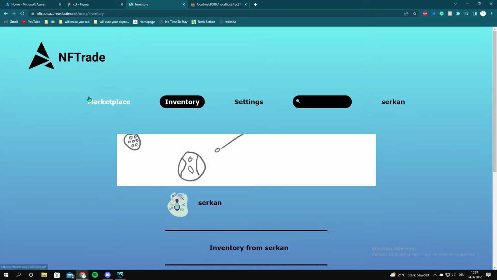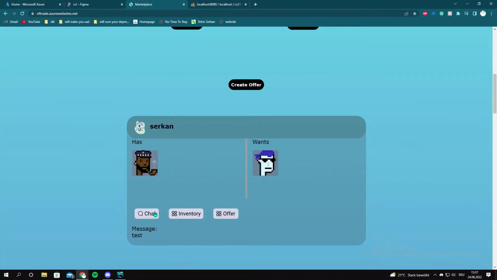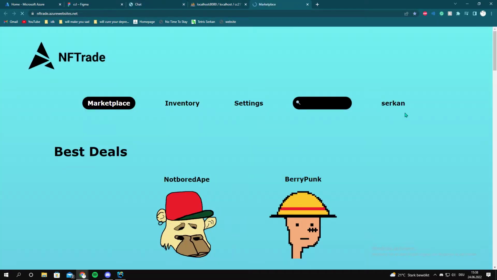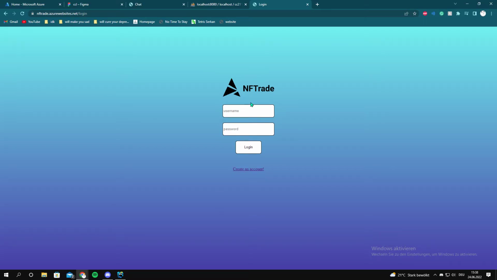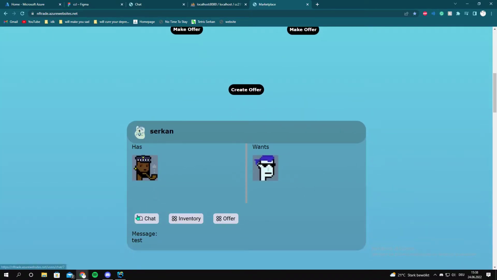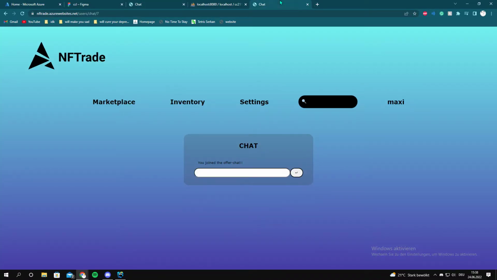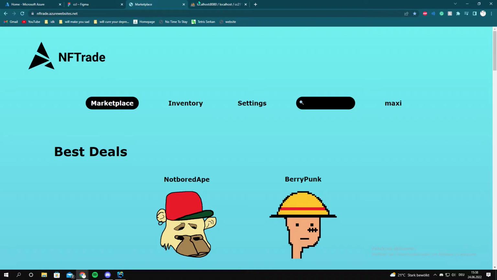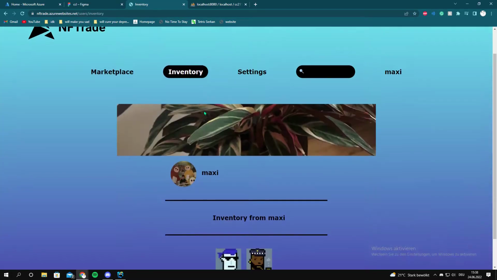Moving on, coming to the marketplace again, I can go to a chat room. I joined the chat. I can type hi, and if someone else joins, for example, let's do that. Let's log out here and log in with another account, for example, Maxi, and Maxi as the password. We log in and go down here to chat. We see Maxi connected. We can say hi and chat with him. That's kind of cool. Since I'm doing it in my own browser, I'm now logged in with Maxi's account, but it is what it is.